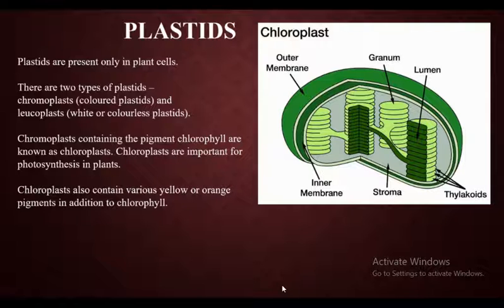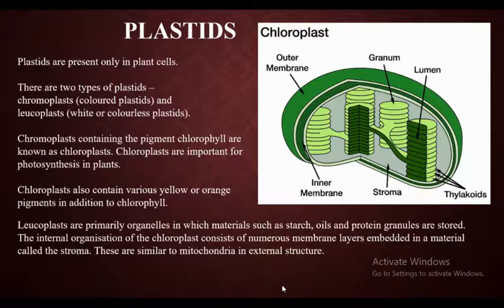Now there are some other plants which have different colors. You might have seen some plants which have yellow color leaf or orange color leaf. Why do they have those colors? It is because they have different pigments. See, chlorophyll is green in color. Because of that, the plant is green in color. Now the plant which has xanthophyll will be yellow in color. So we have so many pigments. Based on that, the leaf color is decided.